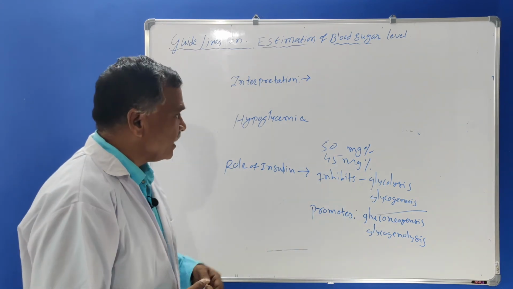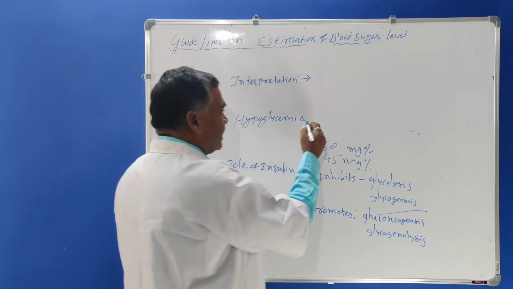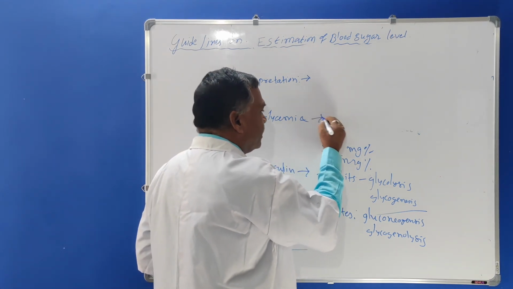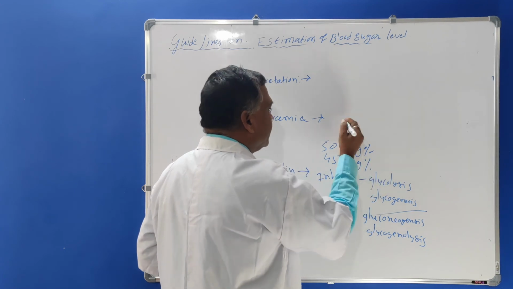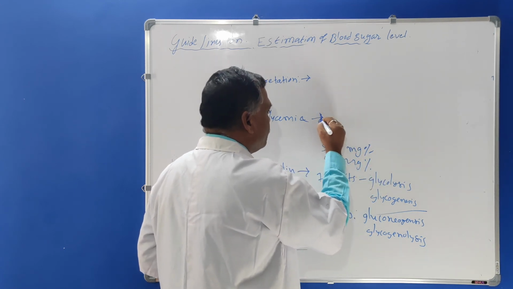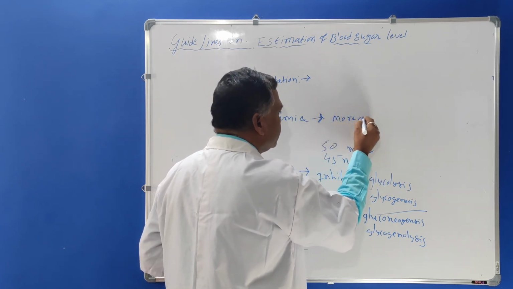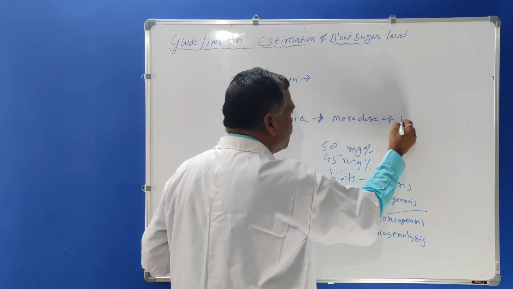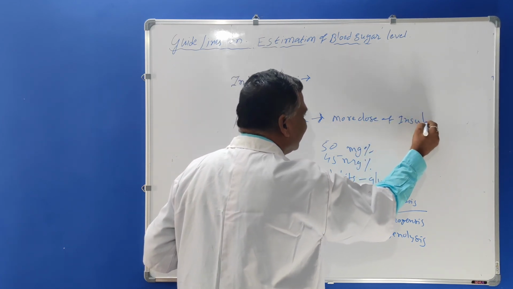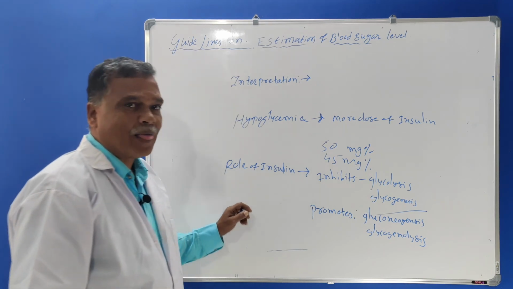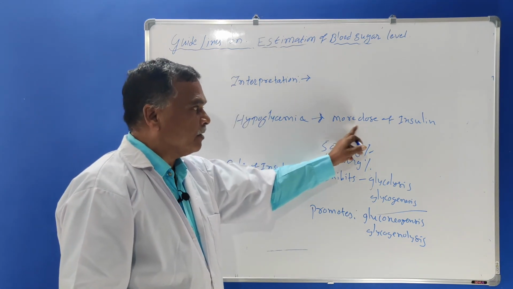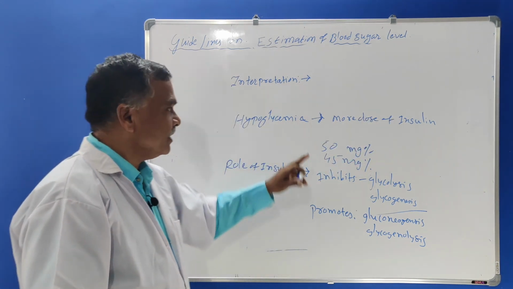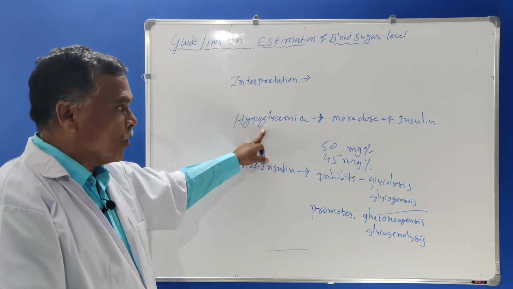Now you must know that hypoglycemia can also occur due to a more dose of insulin given accidentally by the doctor. More dose of insulin, therefore glucose level becomes low.